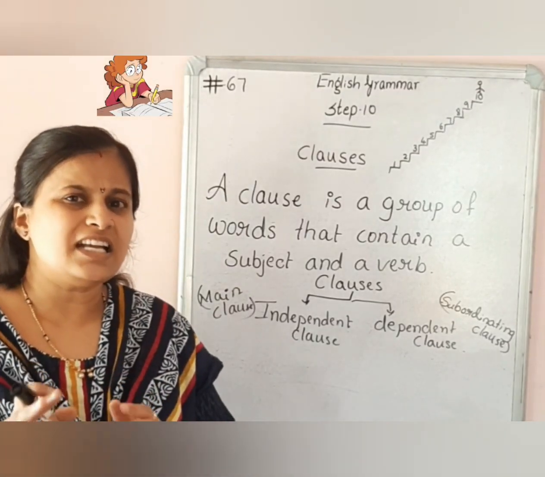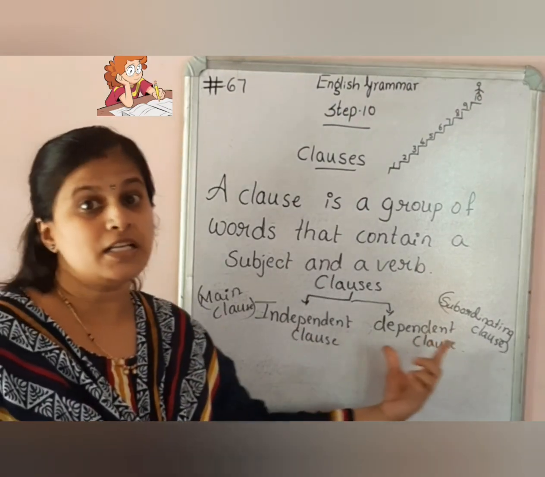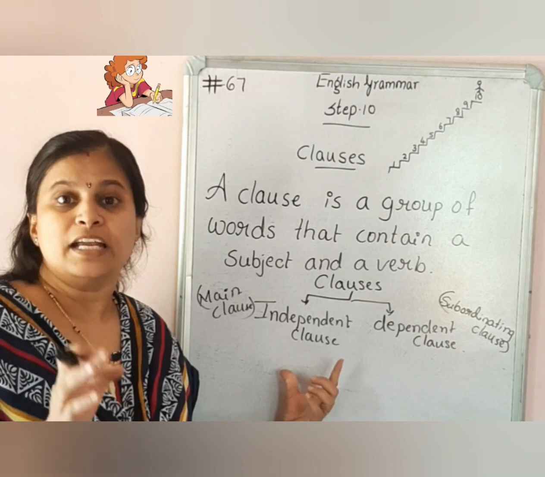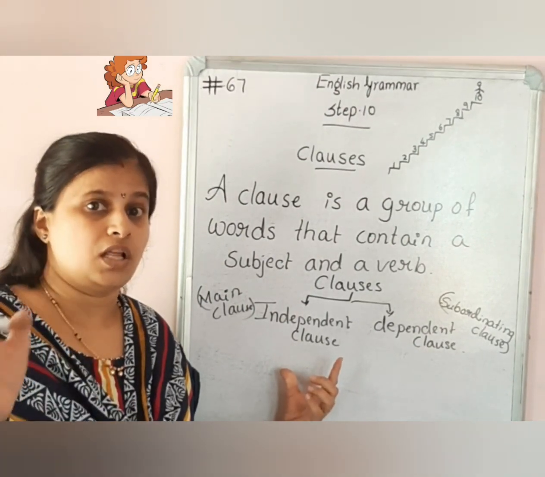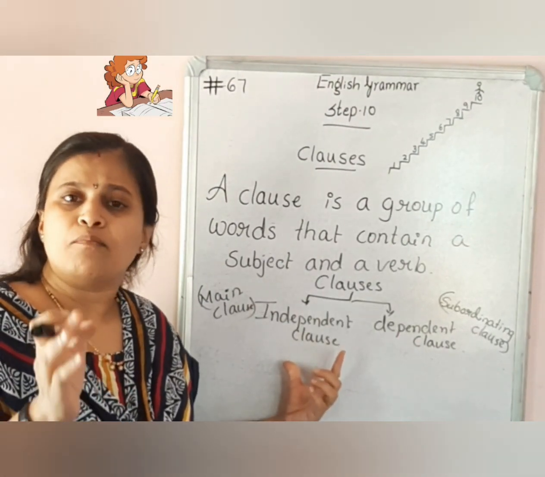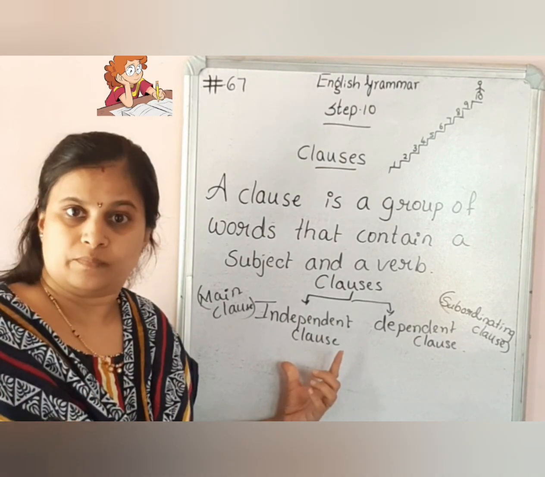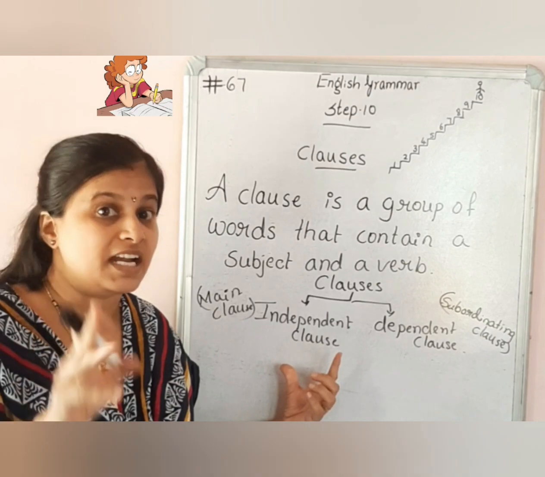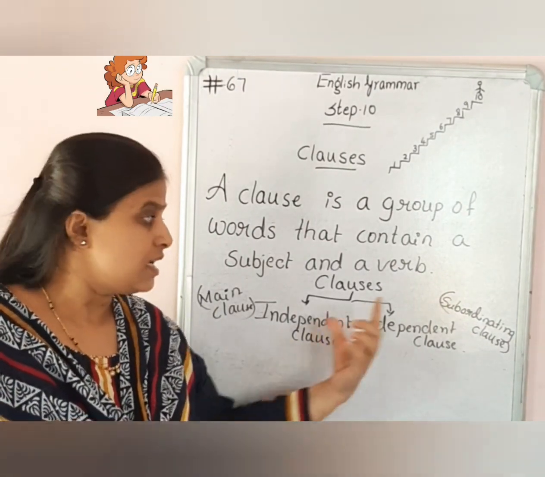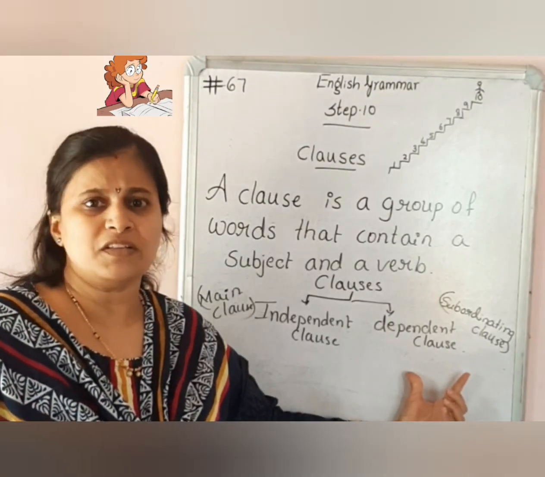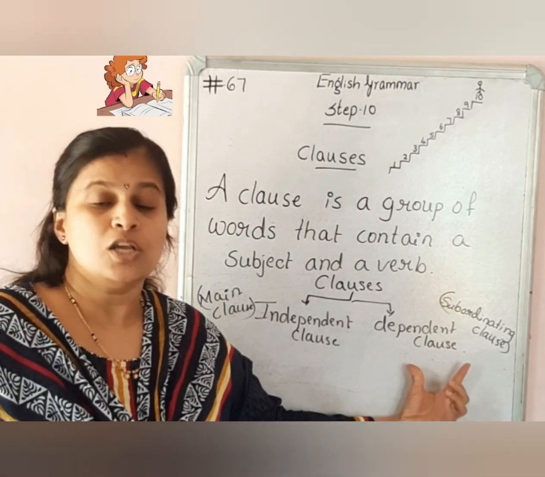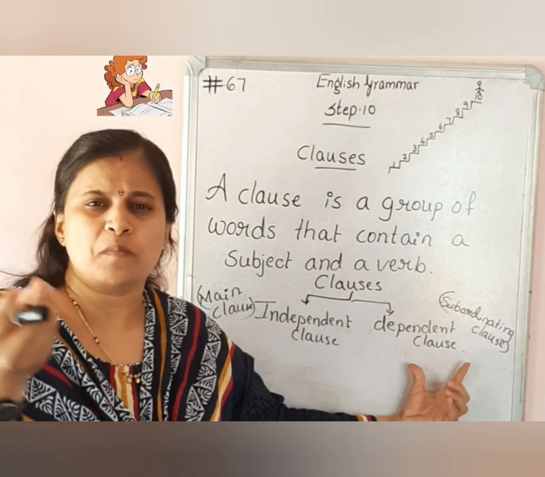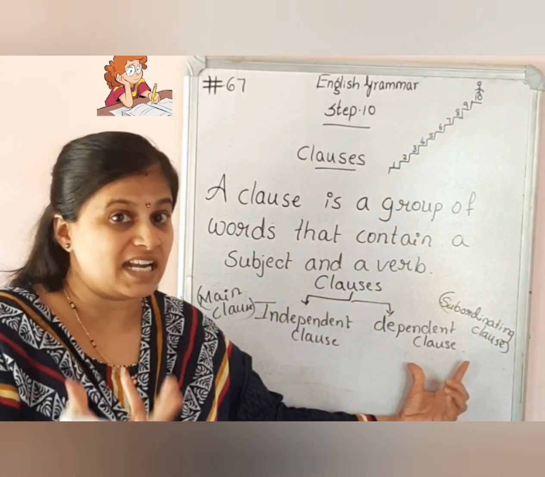So let us understand the meaning of independent clause and dependent clause. Independent clause, as the name itself says, is independent. It won't depend on others. It can give complete sense on its own. It can stand alone and make the sense of a complete sentence. Whereas a dependent clause, as the name indicates, depends on another clause to make complete sense of a sentence.